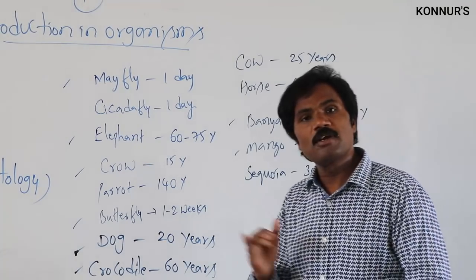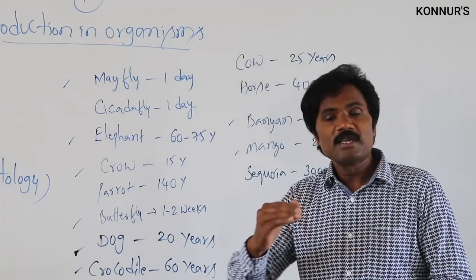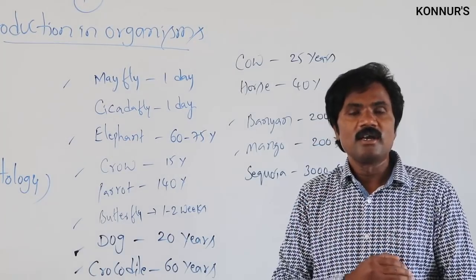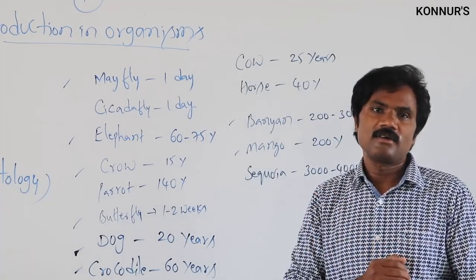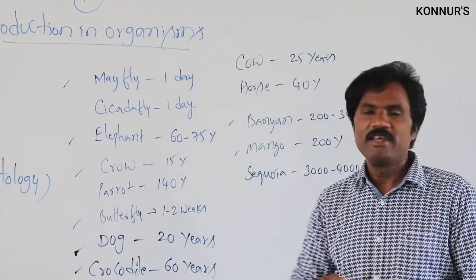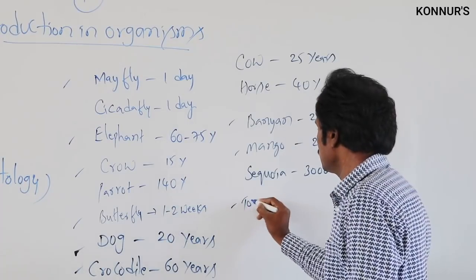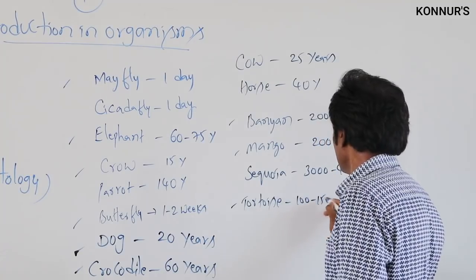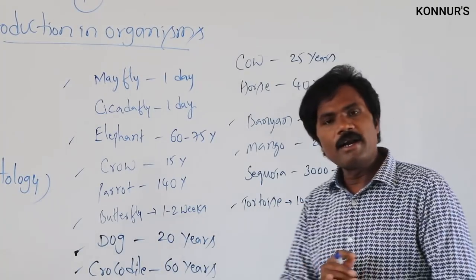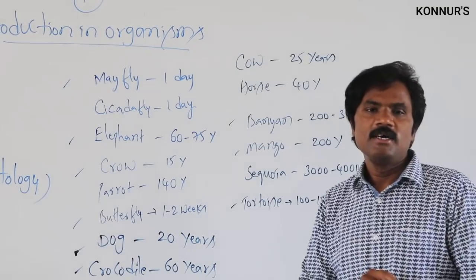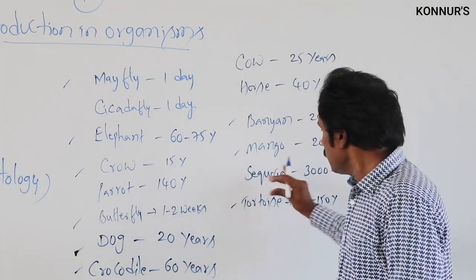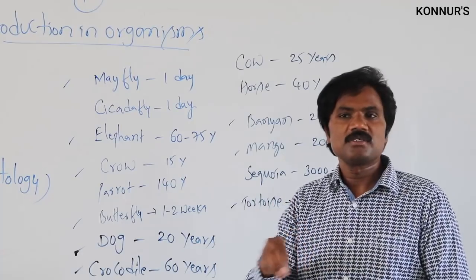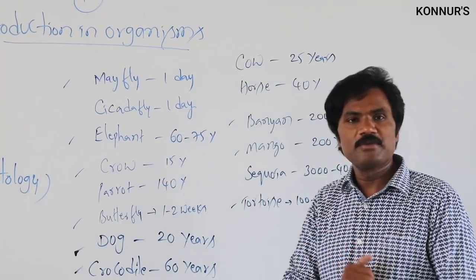Some other animals, which can be present maximum, related to tortoise, 100 to 150 years. Tortoise, 100 to 150 years. So, like that, according to recent studies, these are related to NCERT based data.